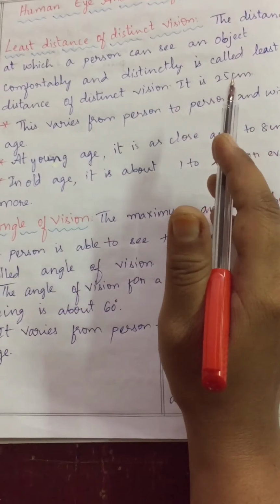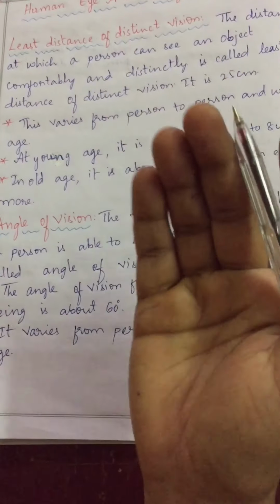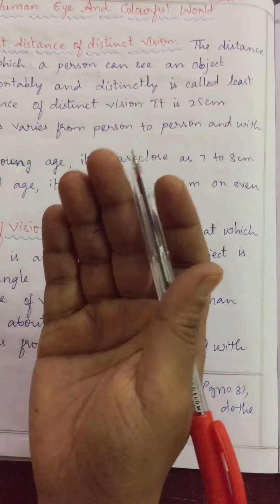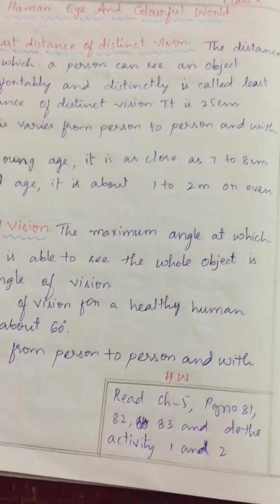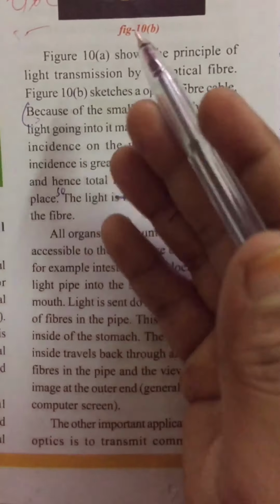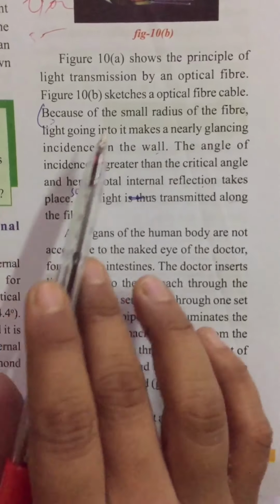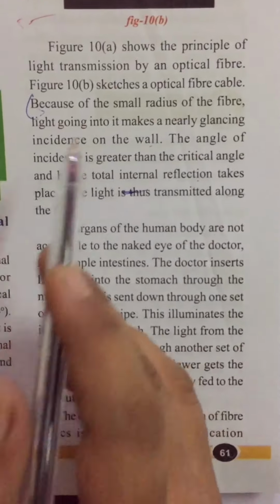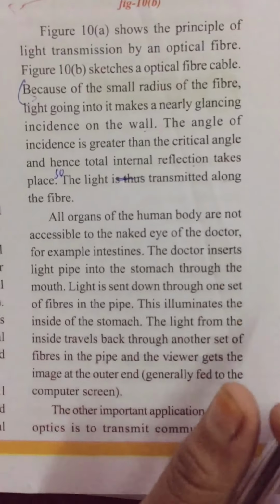Are you getting my point, children? From where we are able to see the object clearly without any strain. If you keep the object near your eyes, the letters are blur and you will get strain in your eyes, correct? You will get some little kind of pain in your eyes and you are unable to see the letters clearly. Slowly, if you keep it backward, you are able to see the letters clearly. That distance is different for different persons.